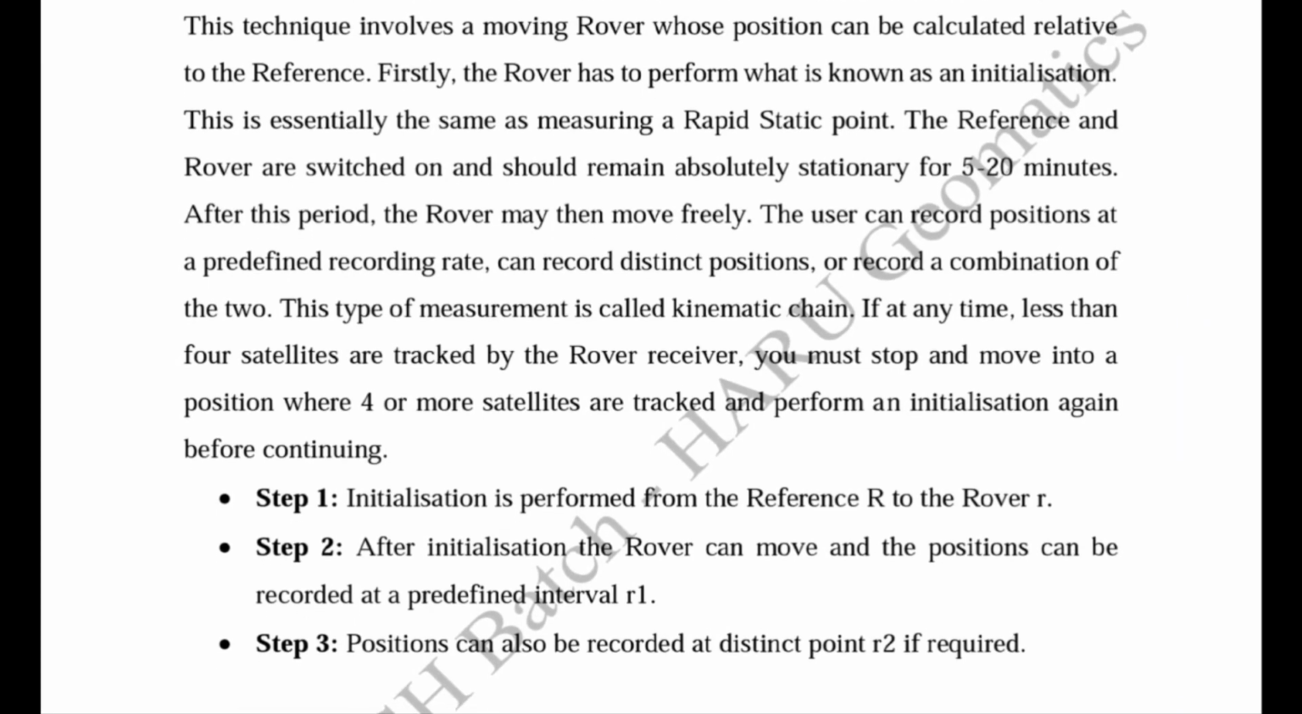Now after this period, the rover can move freely to the unknown points for their position calculation, and the user can record position at a predefined recording rate, meaning the length of time, or record distinct positions, or a combination of the two. So this type of measurement is called the kinematic chain, in which we can set a predefined recording rate, meaning at what rate they are recording the position information, or we can choose the points where we have to use the rover receiver for position calculation. So this measurement is known as a kinematic chain.